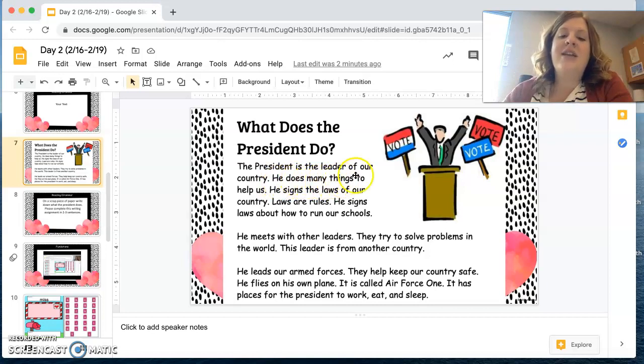He does many things to help us. He signs the laws of our country. Laws are rules. He signs laws about how to run our schools. He meets with other leaders. They try to solve problems in the world. This leader is from another country. He leads our armed forces. They help keep our country safe. He flies on his own plane. It's called the Air Force One. It has places for the president to work, eat, and sleep.